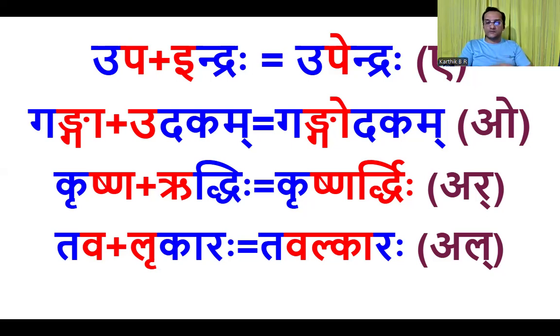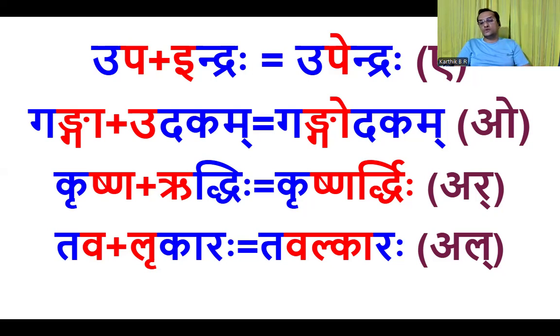The A of Upa and E both should be replaced by guna. Which guna has to come? Now I have written the answer, Upendraha. In the bracket I have mentioned it is E. But it is not only E which is known as guna. A, E, O, all three are called gunas.